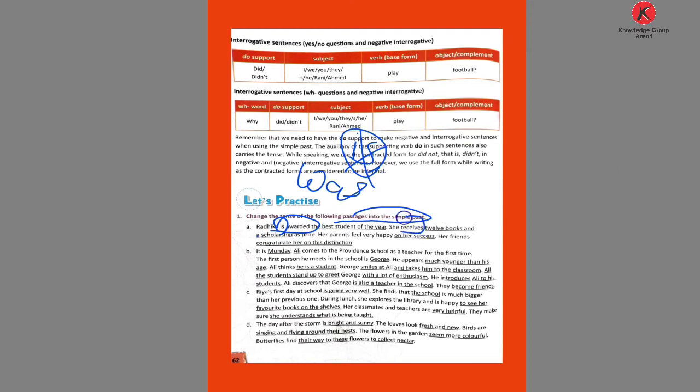Then the word receives. Receives shows the present form. So we write what? Received. Received shows the past form of the verb. Radhika was awarded the best student of the year. She received 12 books and a scholarship as a prize. Then the third sentence here: her parents feel very happy.